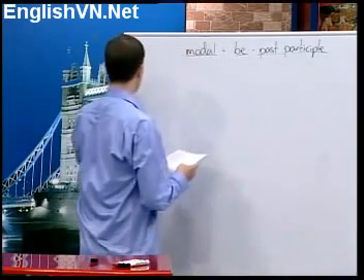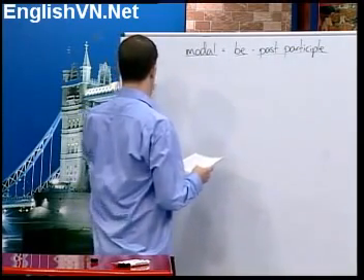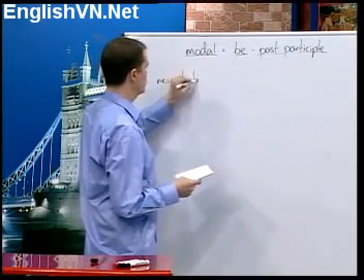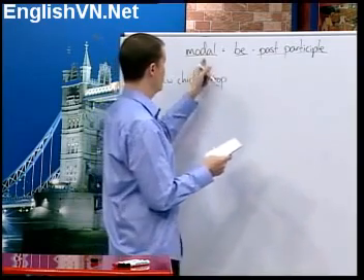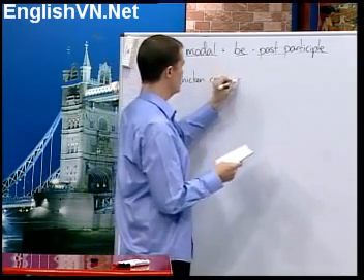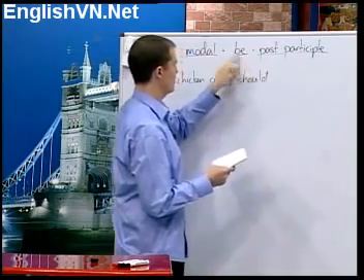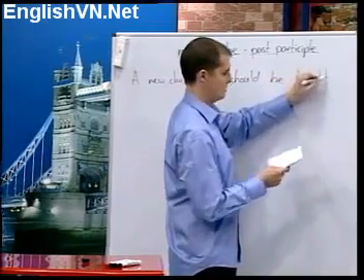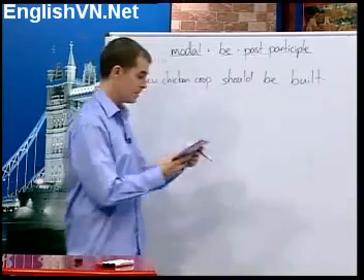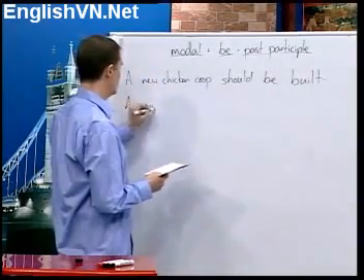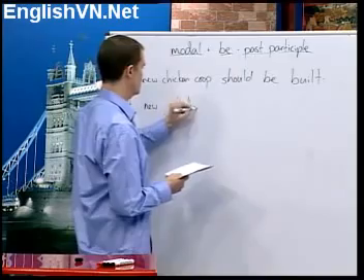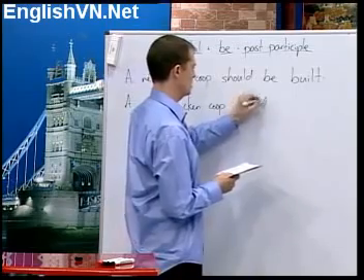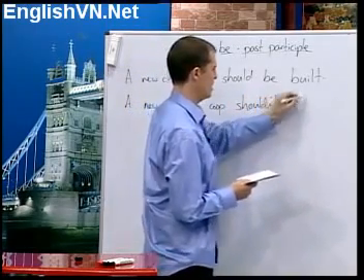Right, so a new chicken coop, modal should, be, and the past participle, built. The negative form is a new chicken coop shouldn't be built.